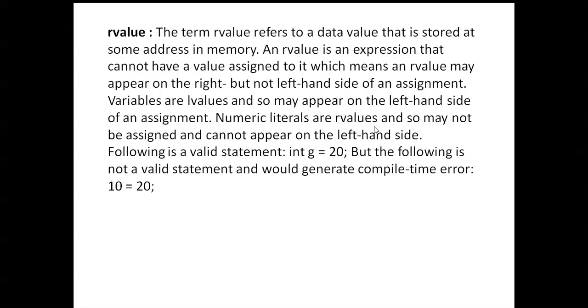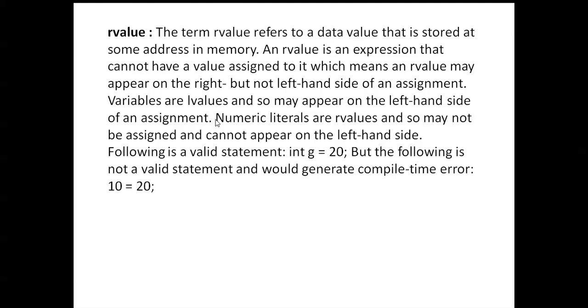Numeric literals are R values, so they may not be assigned and cannot appear on the left-hand side. The following is a valid statement: int g = 20; but the following is not valid and would generate a compile-time error: 10 = 20.